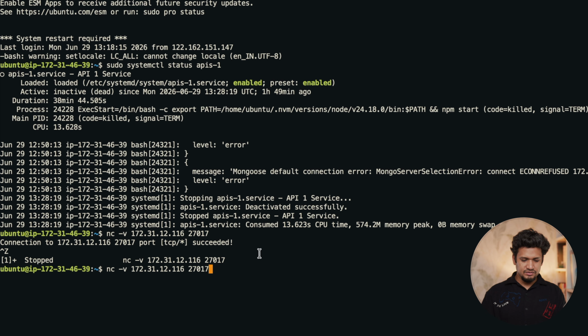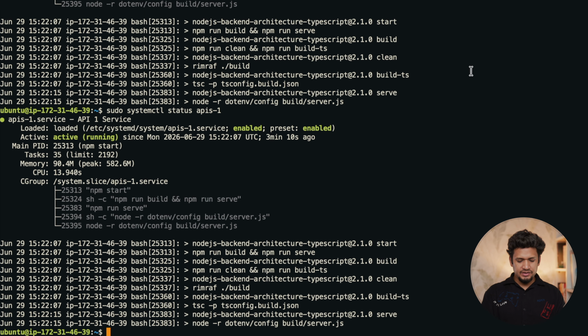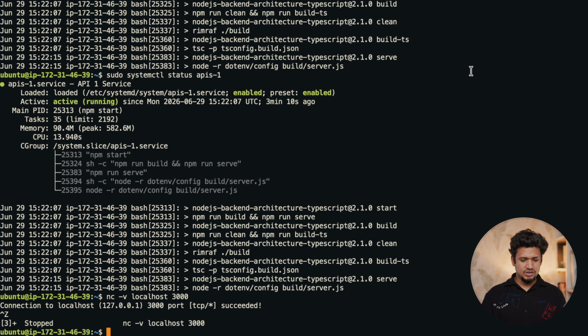Let's check again. Let me restart: systemctl restart api1. Let's check the status. It is building up. Let's wait for some time. Now let's check if it is connecting. The command is nc -v localhost on port 3000. Yes, it is connecting, so port 3000 is up.